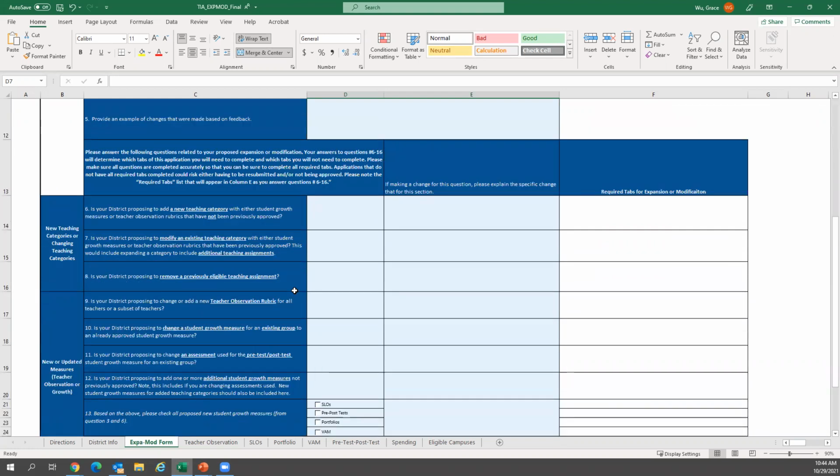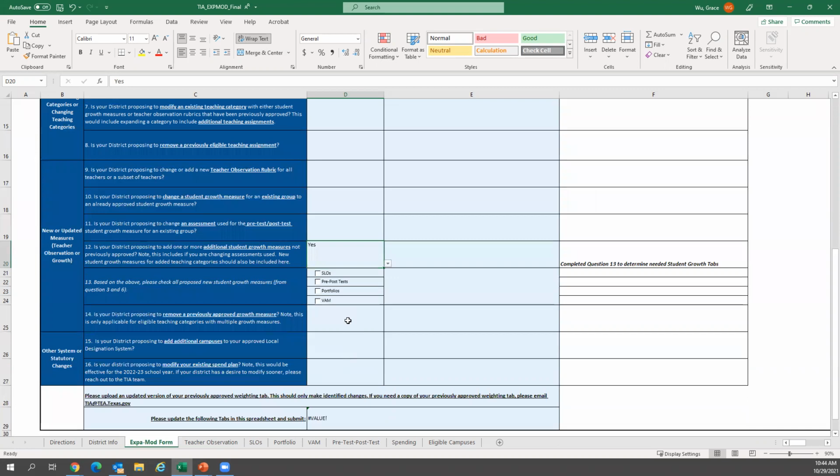Questions 6 through 12 will require the district to mark yes or no to the change. Once a district selects yes or no, the required tabs to complete will populate. Based on many conversations with districts, there may be some more commonly requested changes. For example, many of you will be adding new teaching assignments with new student growth measures. If this applies to you, please mark yes for number 6. Then also mark yes for number 12, because you will be adding a new growth measure.